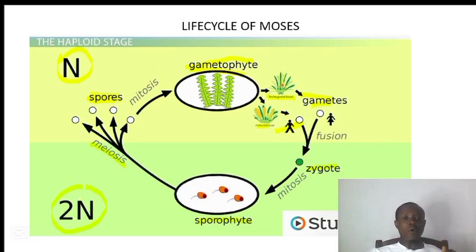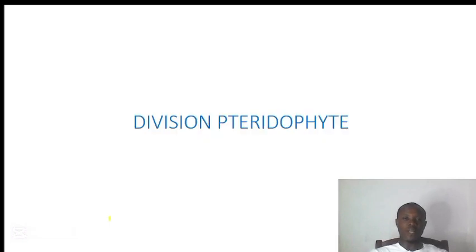Therefore, the spores, the gametophyte, the gamete, they are haploid. They have one set of chromosome. The sporophyte, the zygote, they are diploid. They have two sets of chromosome.